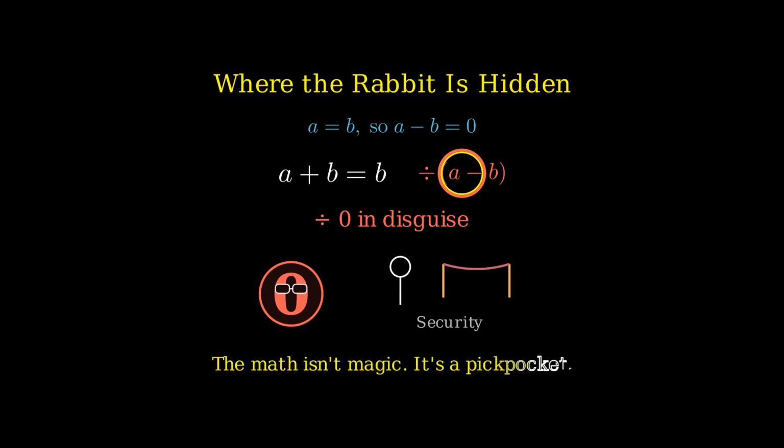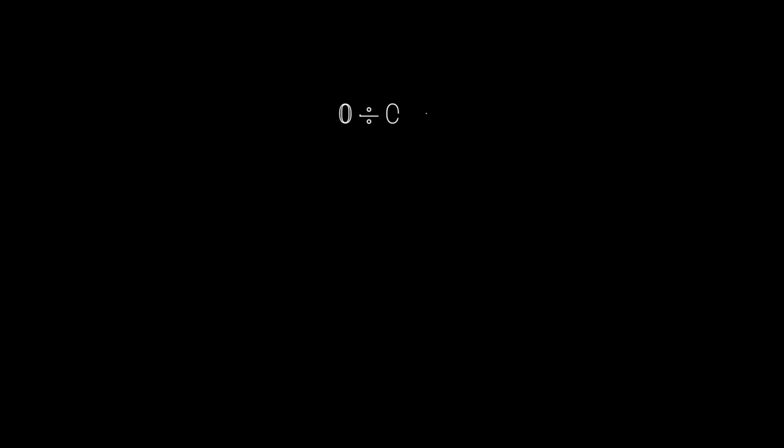Every single proof that 1 equals 2 has this exact same trick buried in it. There's always a moment where 0 puts on sunglasses, walks past the bouncer, and ruins everything. The math isn't magic. It's a pickpocket. Now here's a plot twist.